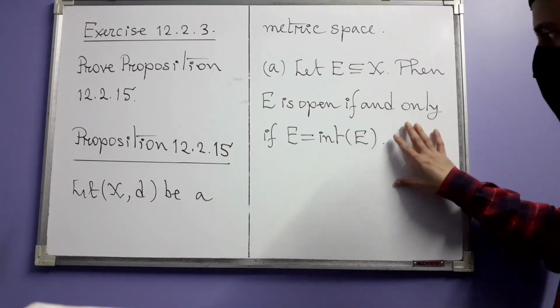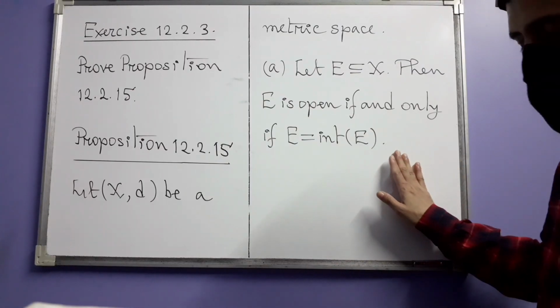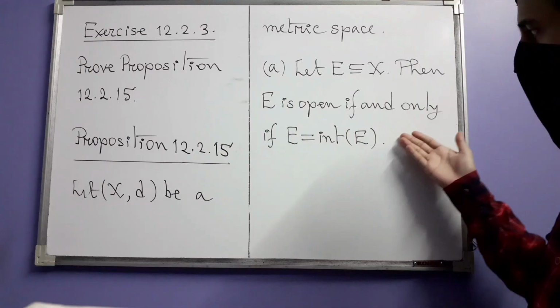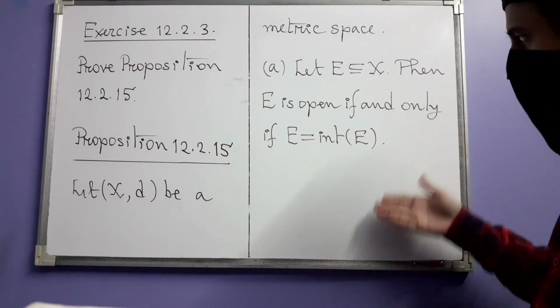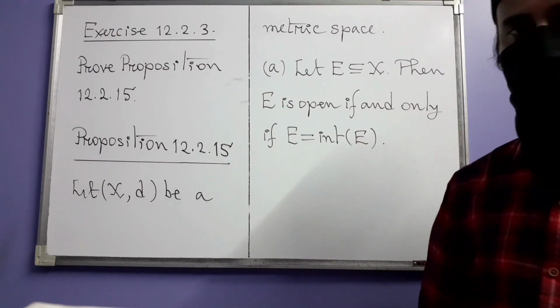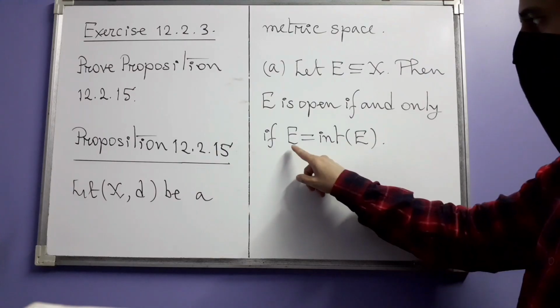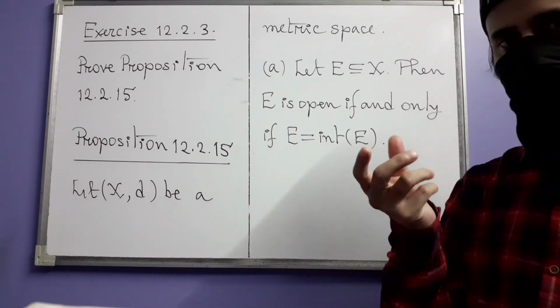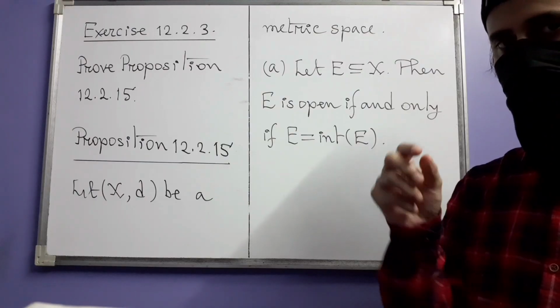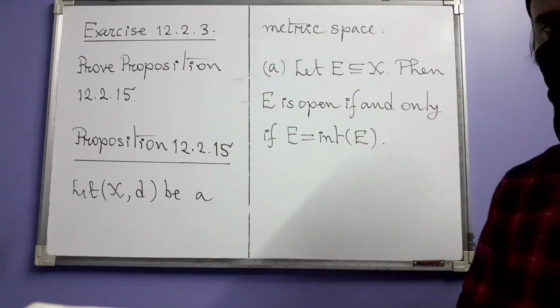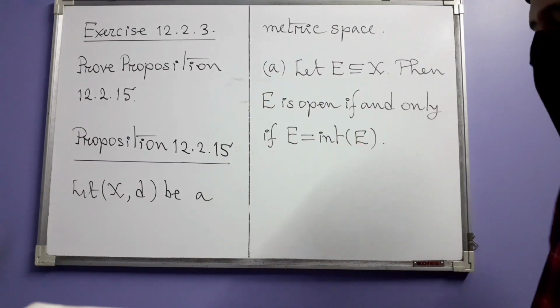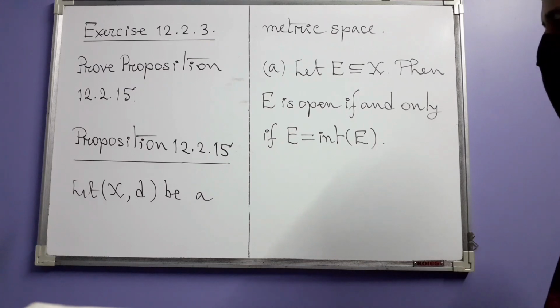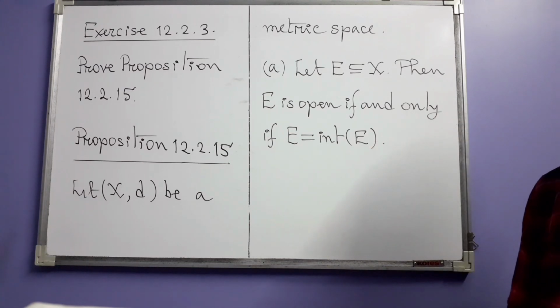And of course, there was something else also here which I did not write, which is just an explanation of what this means. It means that every point of E is an interior point, and that involves having an open ball centered at that point which is entirely contained in E. We already know that part, so I did not write that part. So let us first prove this.